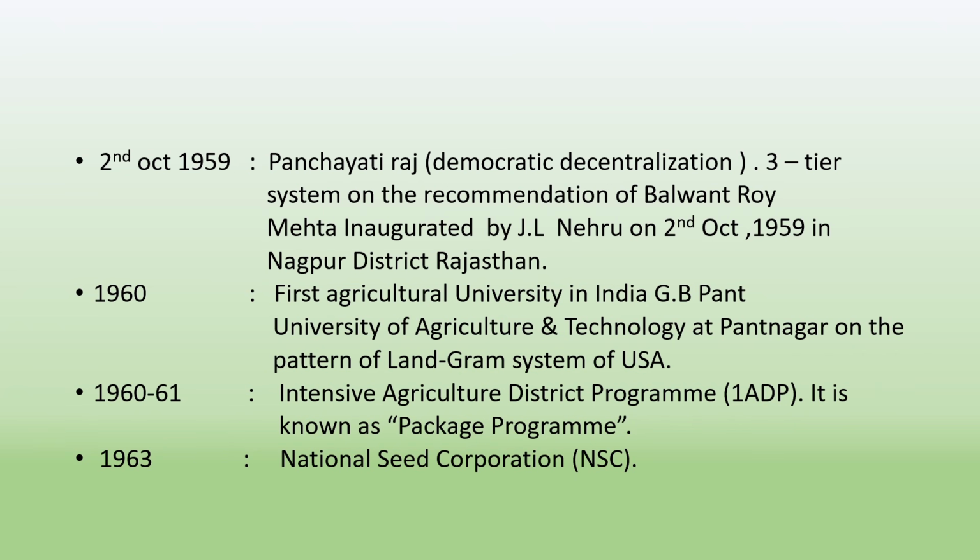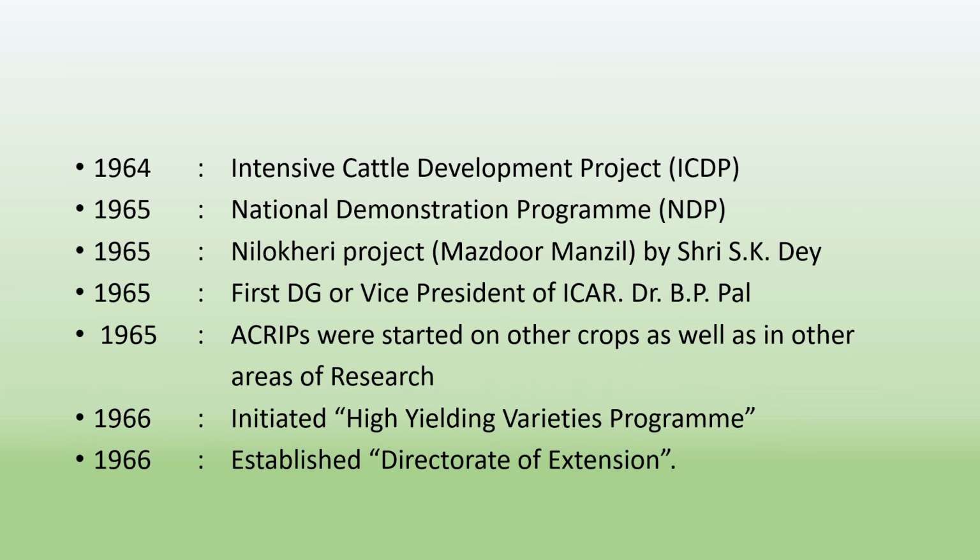In 1960, the first agriculture university in India, G.B. Pant University of Agriculture and Technology at Pantnagar, was established on the pattern of the land grant system of the USA. In 1960-61, the Intensive Agriculture District Program, IADP, also known as the Package Program. In 1963, the National Seed Corporation, NSC, was started. In 1964, the Intensive Cattle Development Program, ICDP, was established.